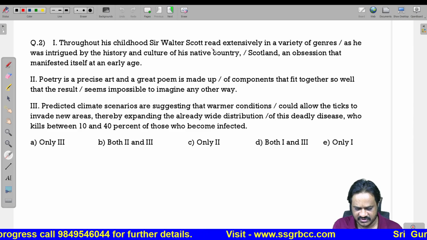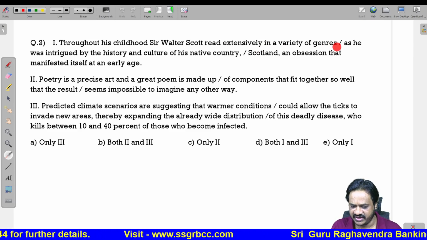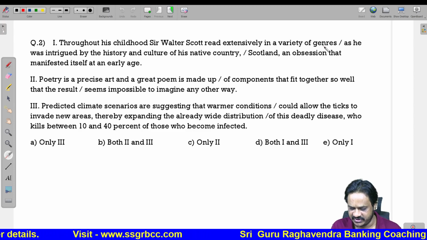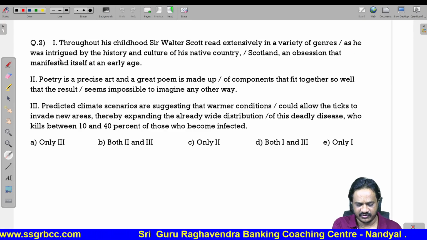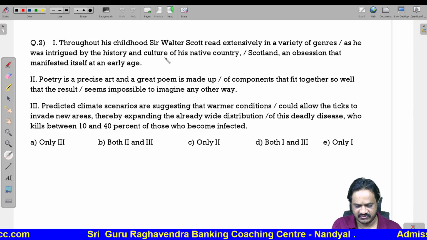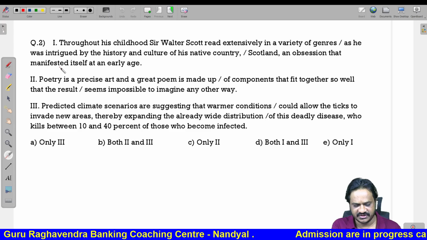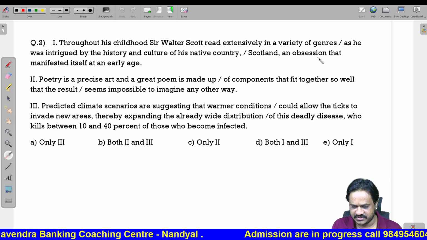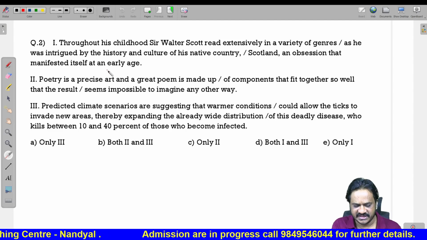Throughout his childhood, Sir Walter read extensively, correct, in a variety of genres. So, variety means you should use plural genres. As he was intrigued, related to the past, you should use was, by the history and culture of his native country, Scotland, and an obsession that manifested. Obsession is singular, so you can use that. Manifested itself at an early age.